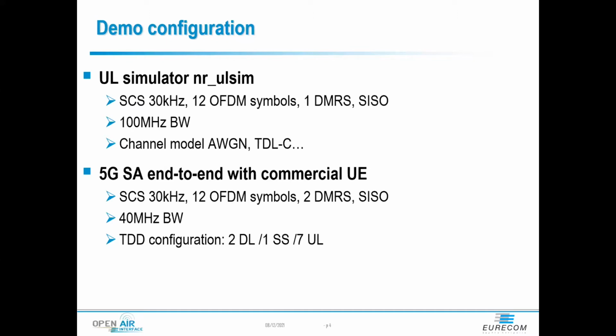The configuration is 2 uplink slots and 7 downlink slots. Sorry, I think I made a mistake. I think this is what we want to try later, because currently we have only 2 uplink and 7 downlink. So, okay.